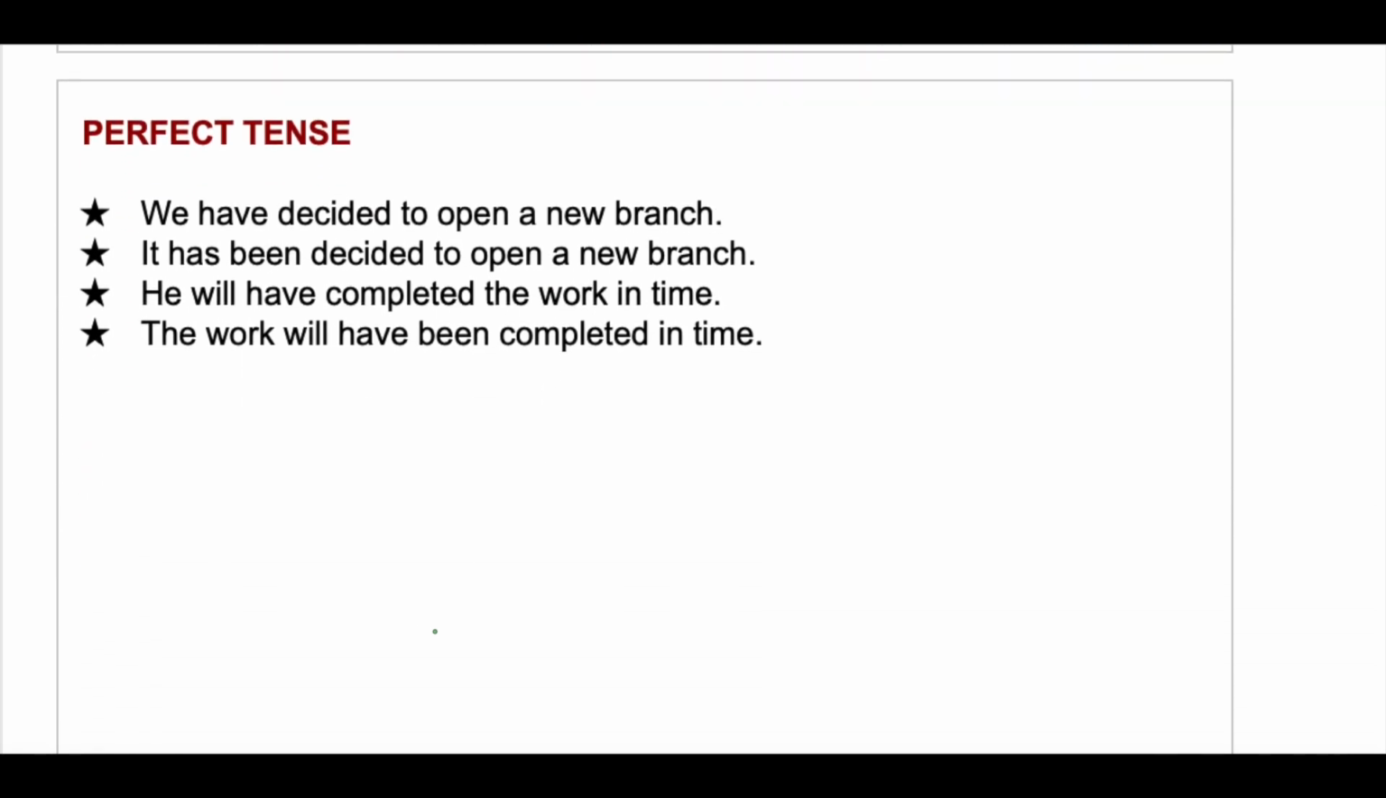When we have perfect tense, what happens? We have decided to open a new branch. So it has been decided to open a new branch. So in that case you have to use has or have or had plus been plus V3. He will have completed the work in time. The work will have been completed in time. So here will plus have, because this is in future, so you have to use will plus have plus been plus V3.